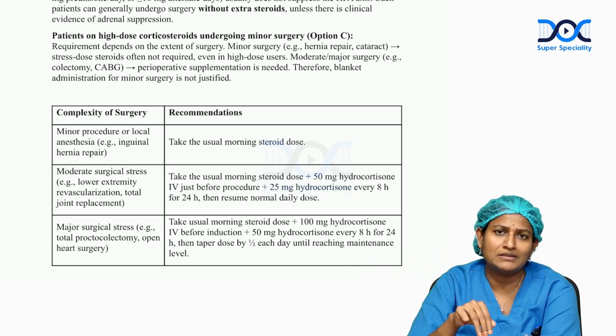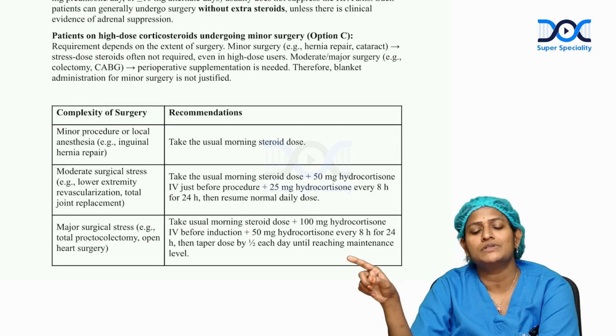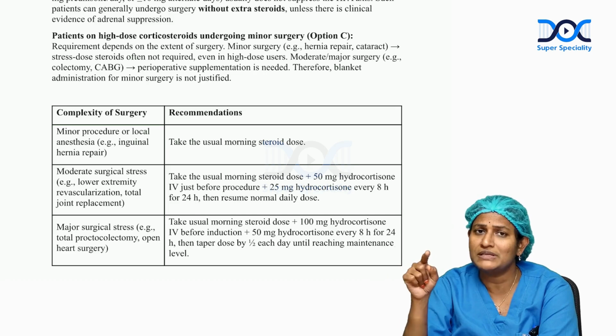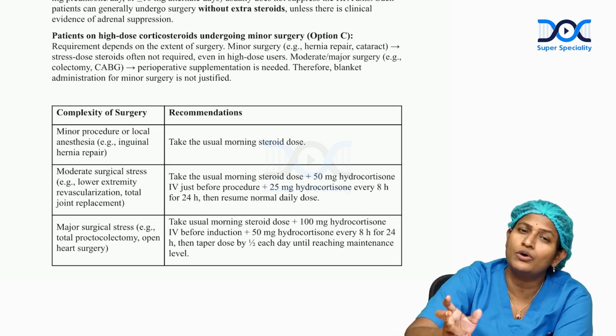And if it is a major surgery, they should be advised to take the routine dose plus 100 mg hydrocortisone, plus 50 mg. That means the dose should be increased. So this is also stress steroid for surgery.